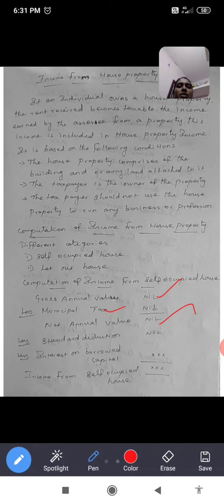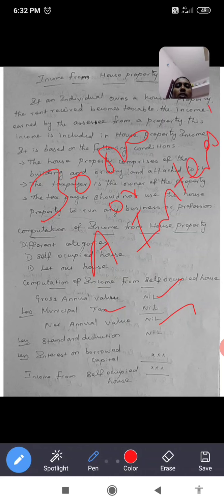Borrowed capital means a loan borrowed from a bank or other non-banking authorities. We pay interest on the loan amount, and the Income Tax Act gives a deduction for that. If the loan was borrowed before 1/4/1999, we deduct only 30,000 or the actual interest, whichever is less.